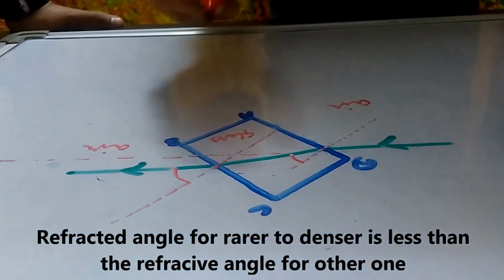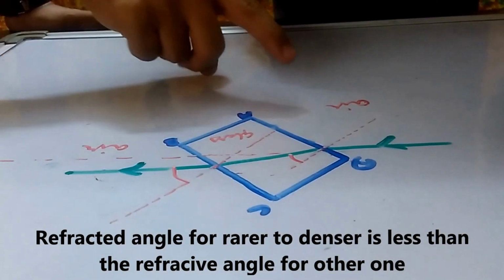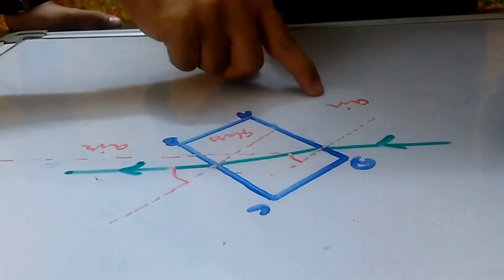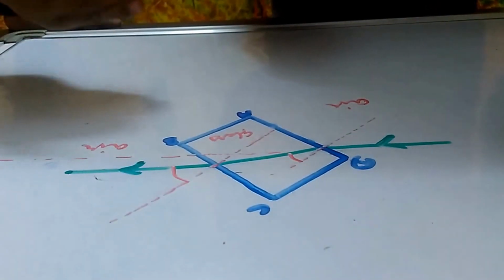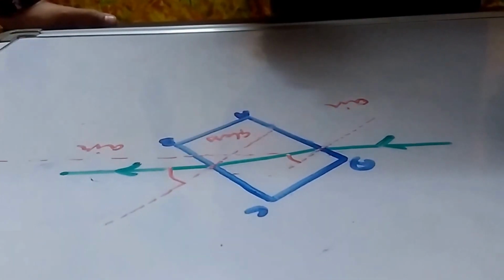Right. So it is the property of these mediums, right? From air to glass, it travels, it will bend at some degree, and like that. Okay. Yes.